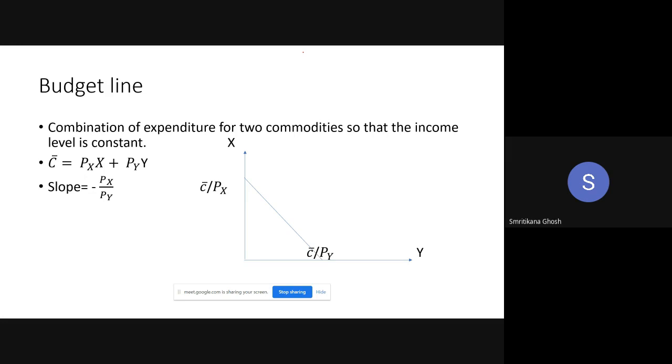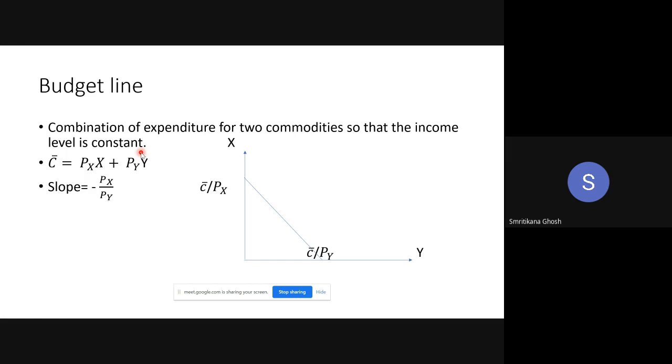It is the combination of expenditure on two commodities so that the income level is constant. As a rational, normal individual, our income is limited. Given that income, we have to allocate our expenditure for X and Y so that my utility will be maximum. Do you get the problem?